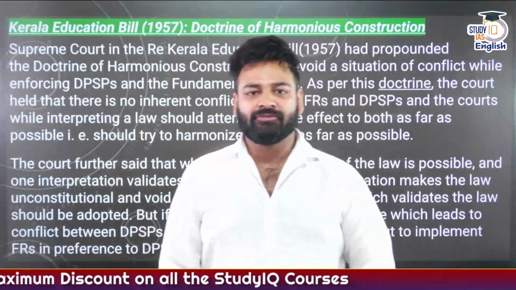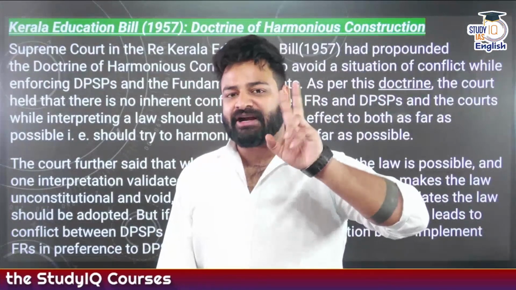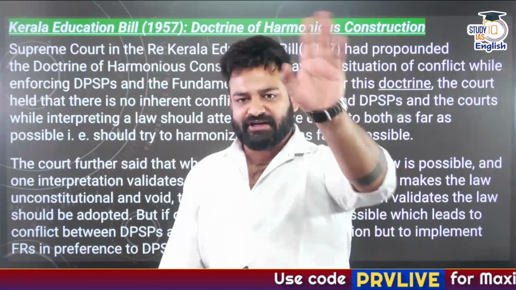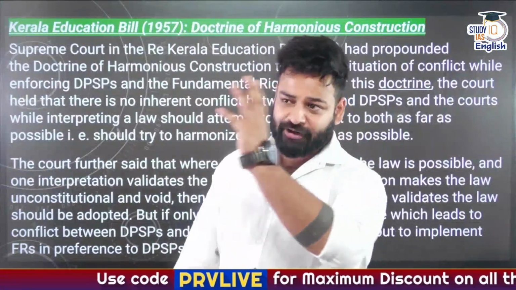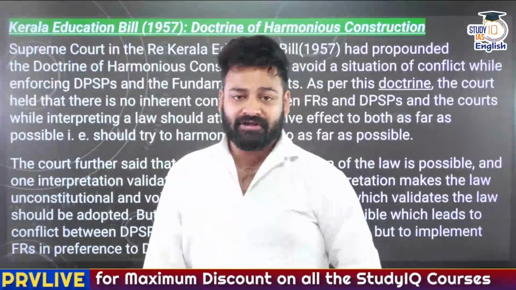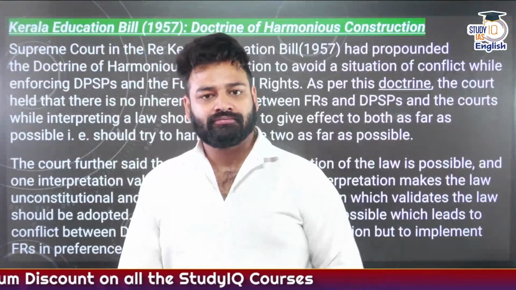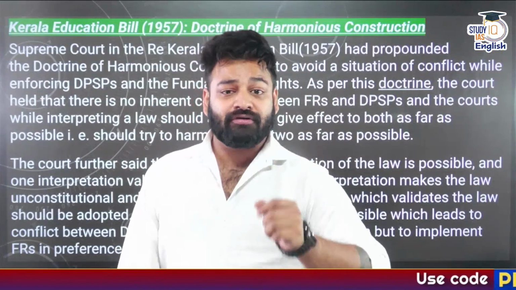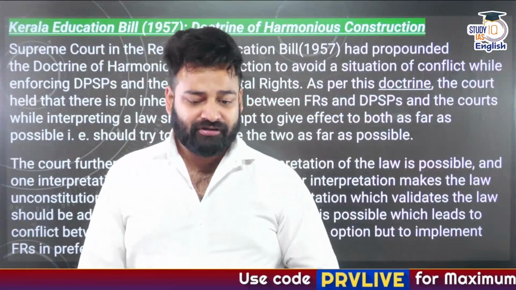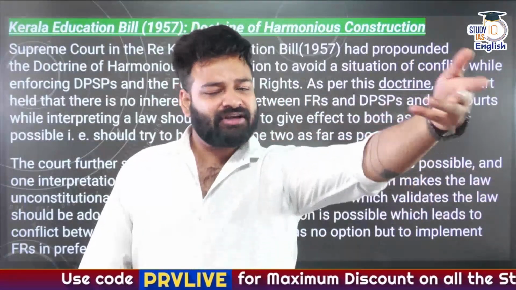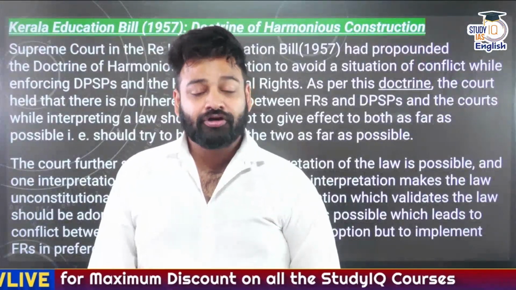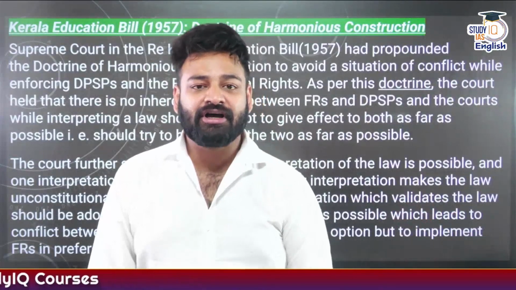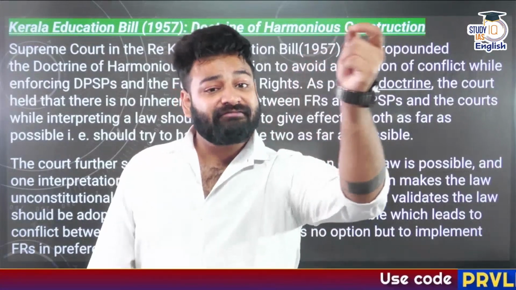Let's say, for example, for one law, two different interpretations are available. First one, which validates the law. Okay, that is correct. But the second interpretation, the second point of view, the second angle, says that no, the law is wrong. It is unconstitutional, should be null and void. So which POV, which point of view, which angle, which interpretation should I go ahead with? The correct one which validates the law, or the incorrect one that declares the law unconstitutional? So I should always go ahead with the correct one. That is the interpretation or the angle or the point of view that validates the law.